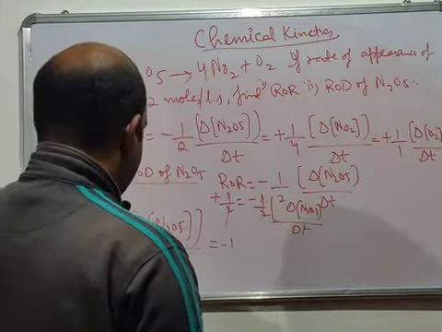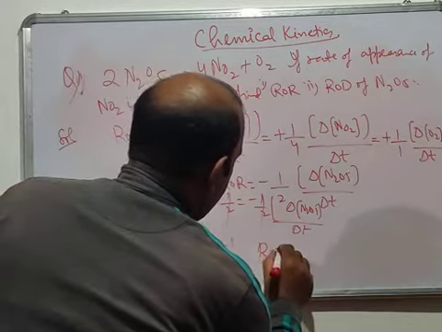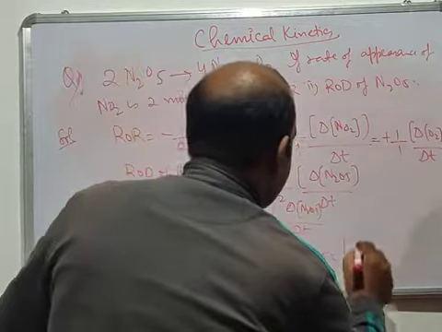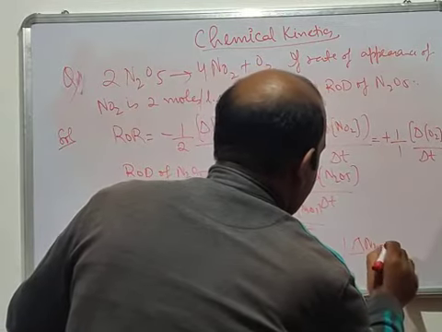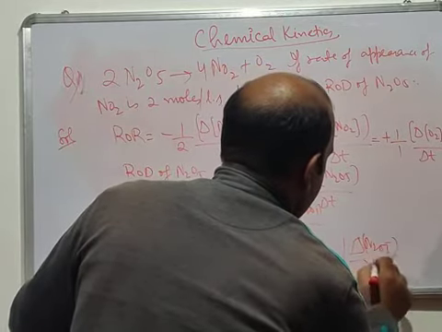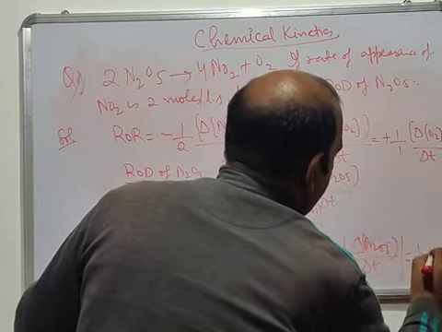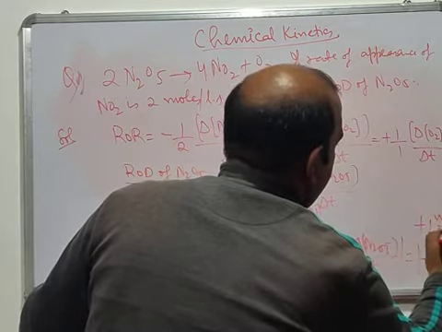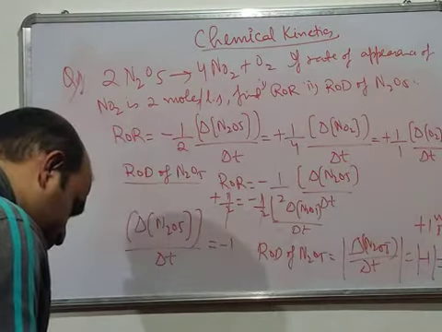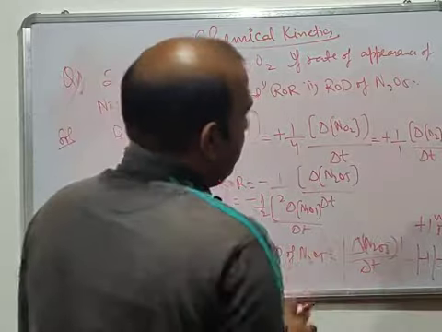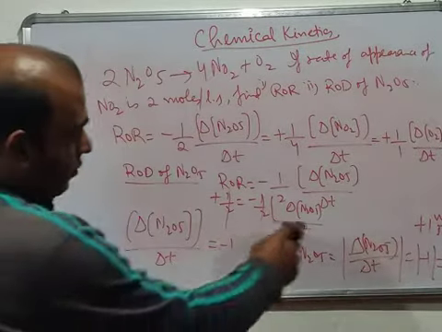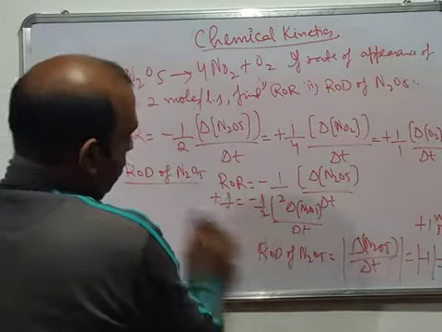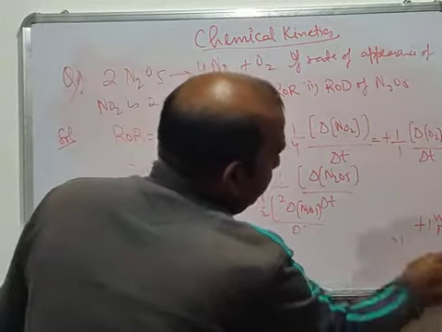Now we have to find ROD, the rate of disappearance of N2O5. We have to take the mod of this. So del N2O5 divided by delta T is equal to the mod of minus 1, which will be basically plus 1 mole per liter per second. So this is the rate of disappearance of N2O5. You have to always take the mod in order to take care of the sign. The mod will make it positive.